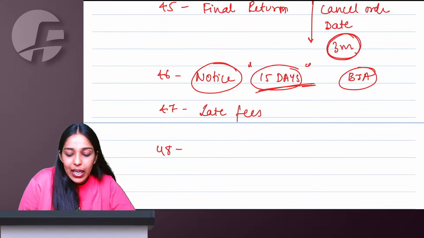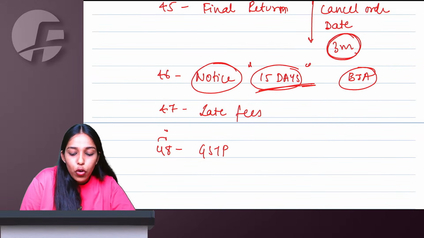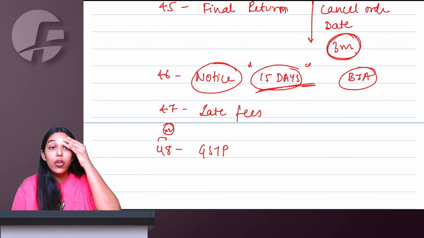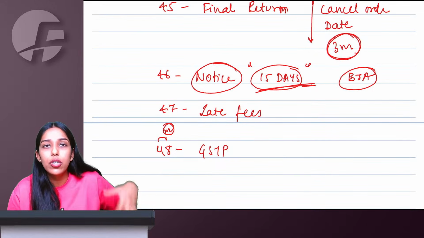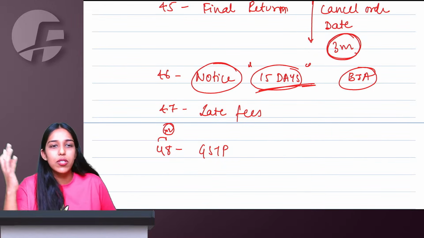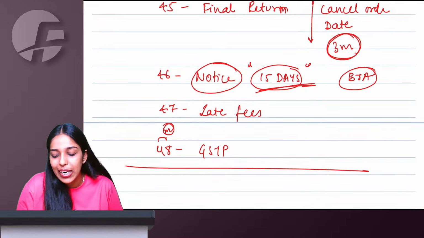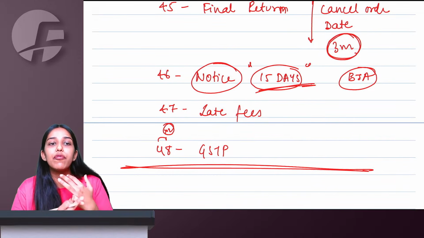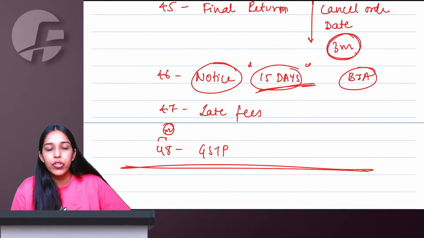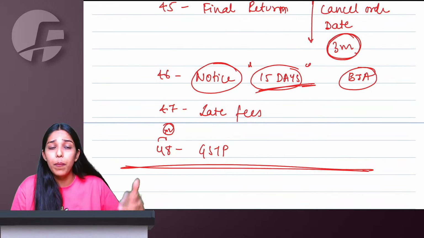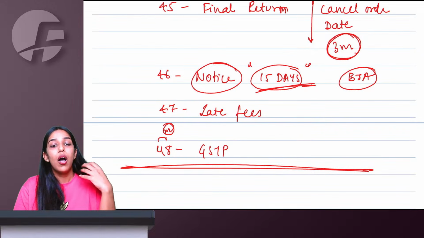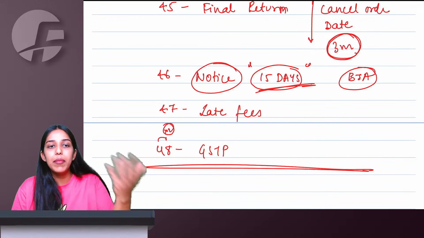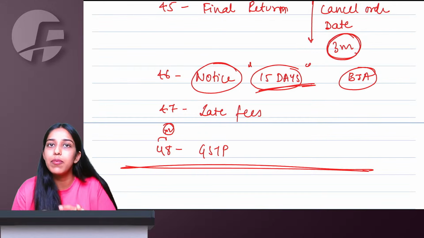And section 48, GST practitioner, 4 into 2, 8. So if you are not doing your work on your own, you're hiring GST practitioner to do, so your work will get doubled. This way, you can remember the section number 48, GST practitioner. They can do everything. They can generate challans on your behalf, file returns for GSTR 1, 3B, apply for regular to compo, compo to regular, cancellation, revocation, generate challan, make the payments, file the returns, everything these people can do.